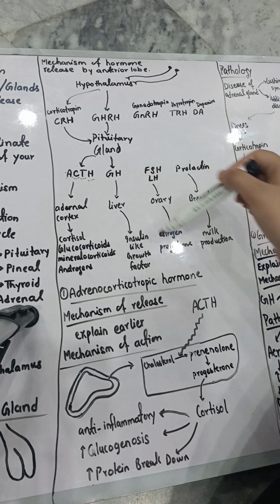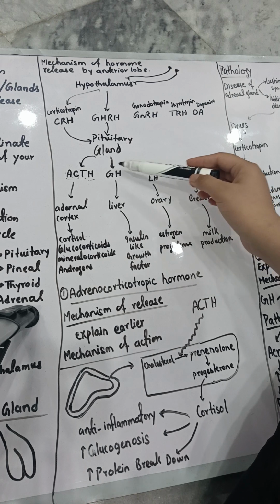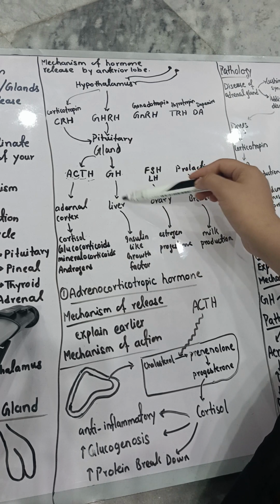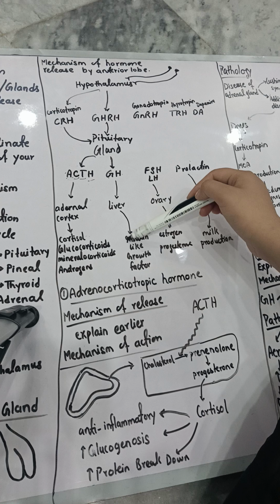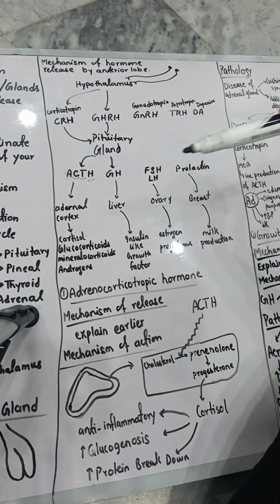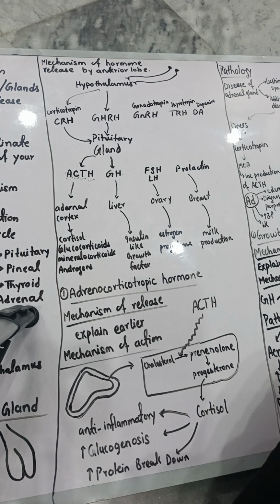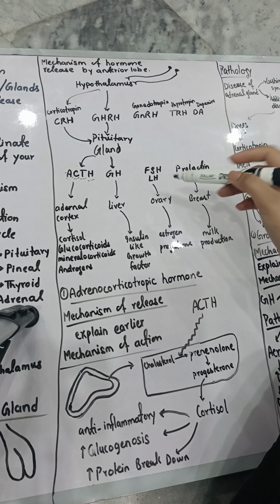Now, what is the function of growth hormone, or what is the mechanism of growth hormone? It will go to your liver and cause the liver to produce insulin like growth factors. Actually, these insulin like growth factors are responsible for the growth of your bones, of your muscles, and of your whole body, increasing the size of your body. Okay, so this was the mechanism of it.